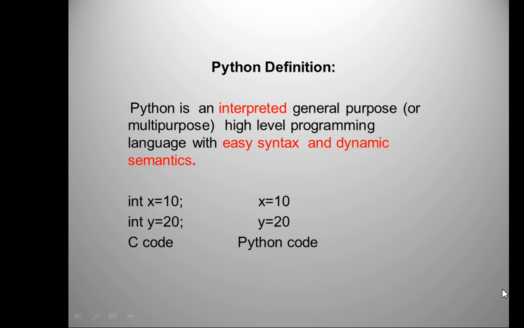Languages like C, C++, Java, Python need translation because human beings can understand these languages but the computer cannot understand these languages. So that is why translation is needed. Now you understand the meaning of interpreter.